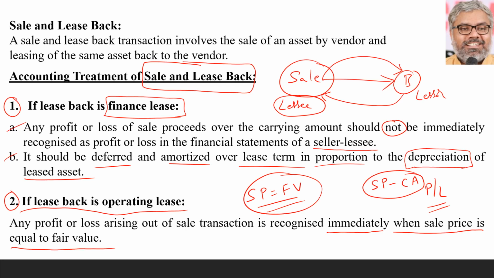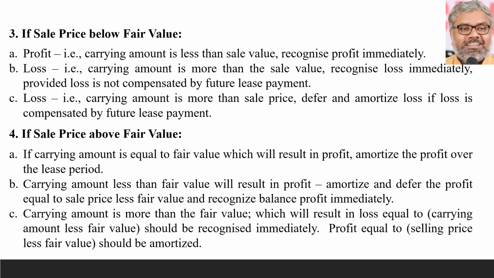that case. However, what if the sale price is below fair value? This is another important point. Sale price is below fair value. Then also we cannot actually say there is a malintention, because the seller could be in distress, he can sell it at a lower price than fair value.